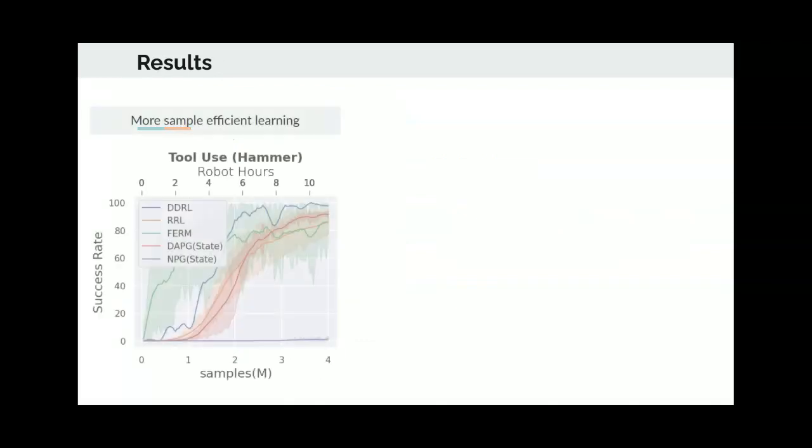Firstly, we benchmark the performance of our approach, DDRL, in blue, on the hammer task of the Adroit dexterous manipulation benchmark. We notice that our approach is more sample efficient than two state-of-the-art approaches, RRL in orange and FERM in green. Interestingly, we observe that the performance is even better than DAPG state in red, which uses the privileged state information.